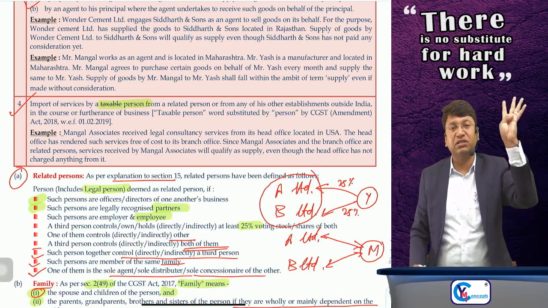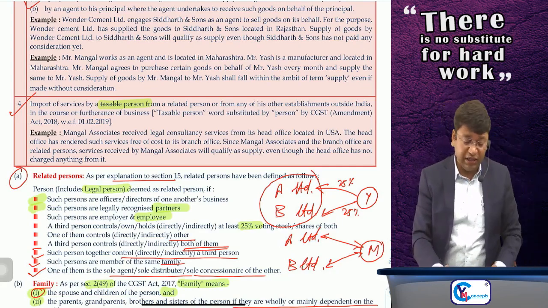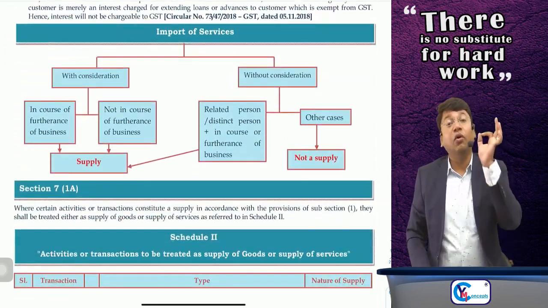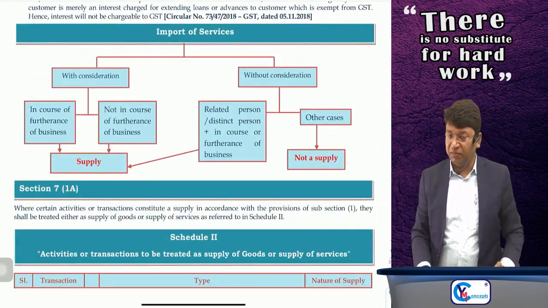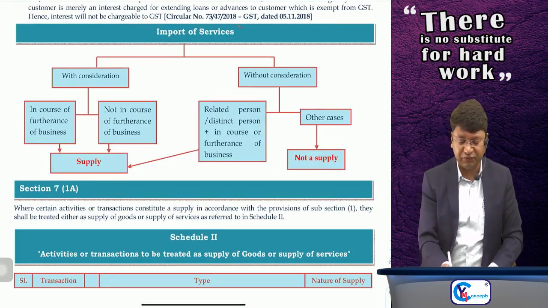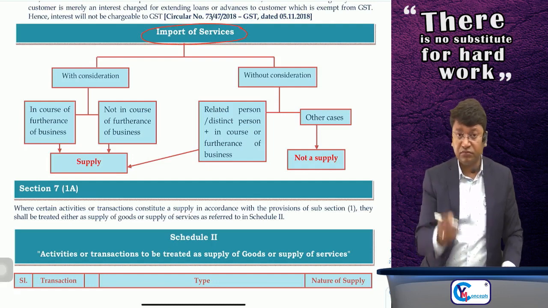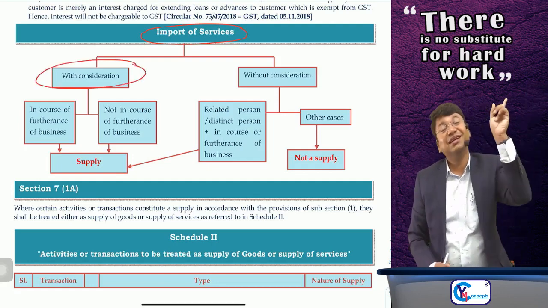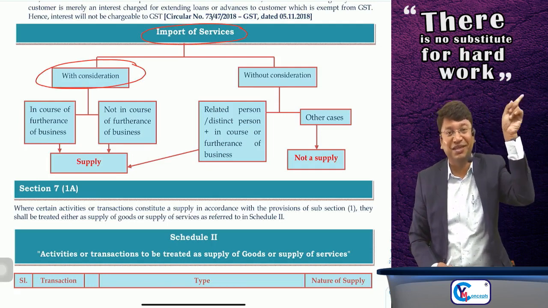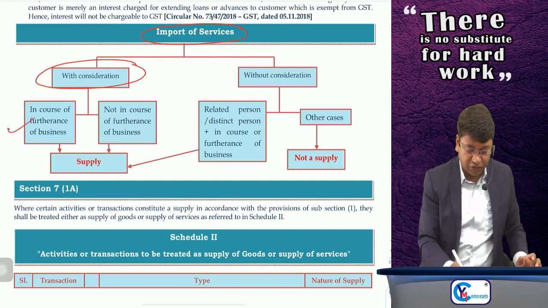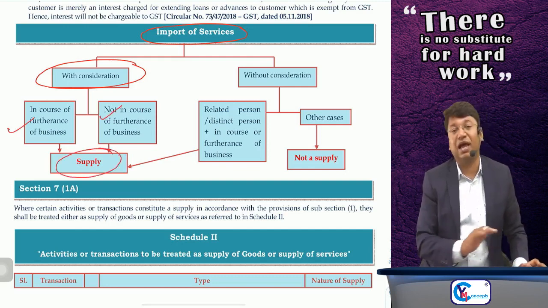So Schedule 1 covers 4 paras, and if your transaction is covered in those 4 paras, although it is without consideration, then also it will be supply. Clear? Done. Okay. Sir, for import of services, I have just framed one summary. If import of services is for consideration, then Section 7, subsection 1, clause B. Import of services for consideration, whether or not in the course or furtherance of business, it will be supply.